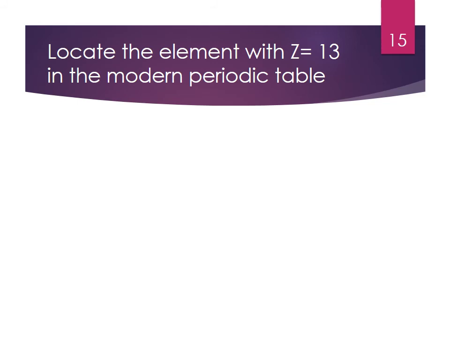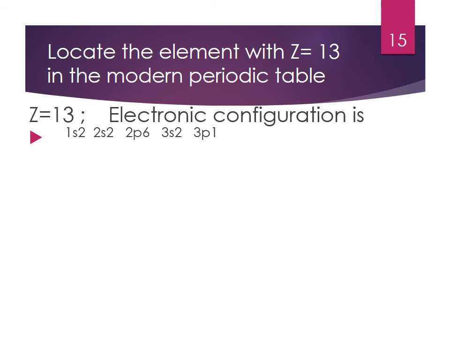So we shall try to locate the position of the element with Z value 13, that is, atomic number is 13. First, write the electronic configuration. 1s2, 2s2, 2p6, 3s2, 3p1 is the configuration. The n value is 3 here because that becomes the highest n value. So period number is equal to 3.